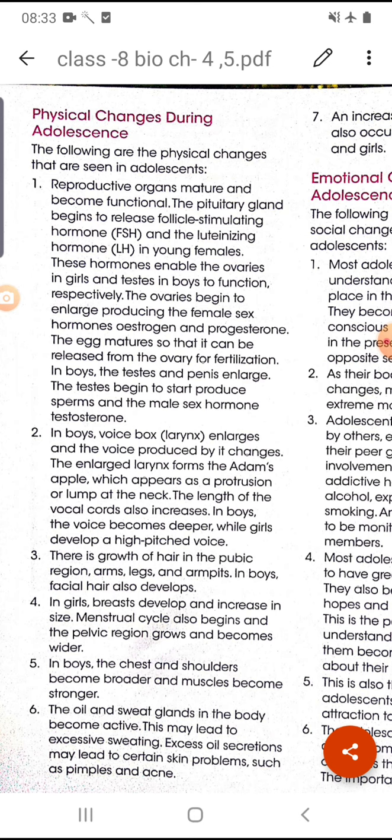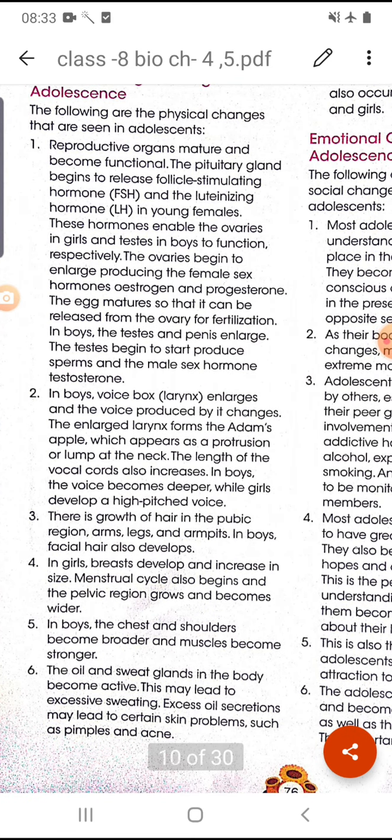These hormones develop the ovaries in girls and testes in boys to function properly. Okay, FSH is also released in the case of boys.